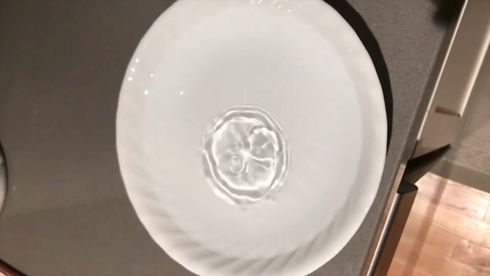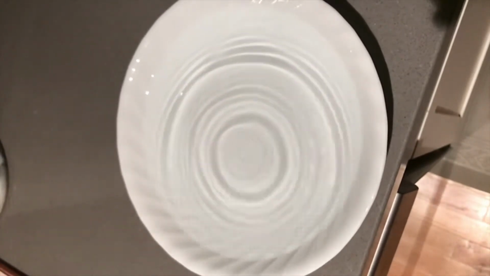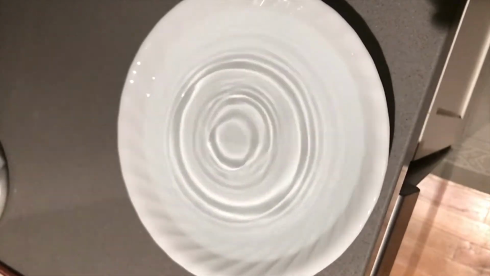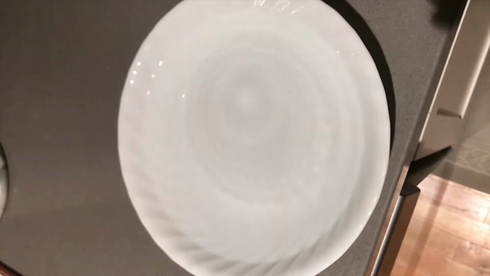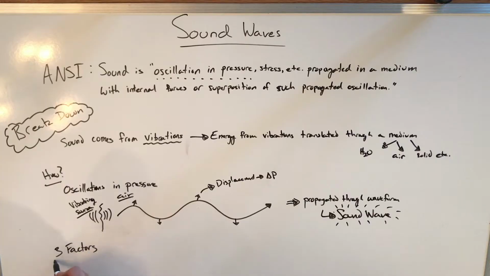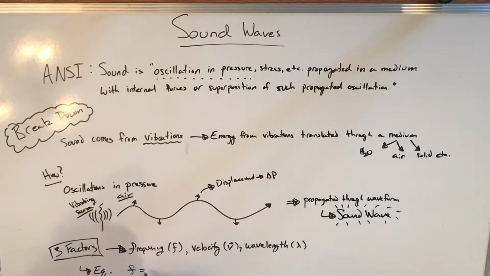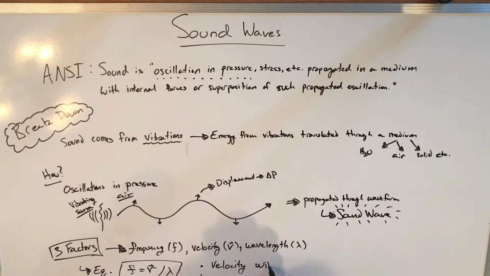Here I'm showing a physical example of a droplet in water giving off ripples. The droplet's like a vibrating source, giving off energy into the medium, causing displacements and pressure differences, which are in turn the ripples, aka the waveforms moving through the medium. There are three factors that have to do with the sound wave: frequency, velocity, and wavelength, where we can add them all together into an equation of frequency equals velocity over wavelength. Velocity referring to the wave velocity in that medium, because the velocity can change depending on what medium it is in.